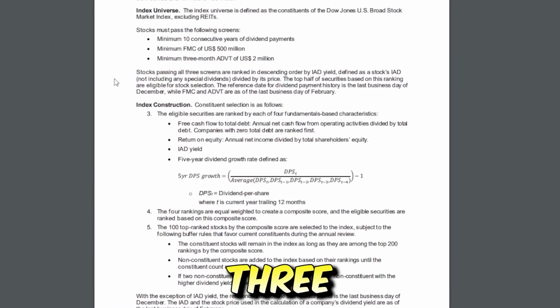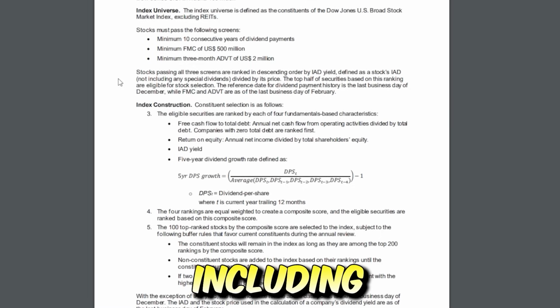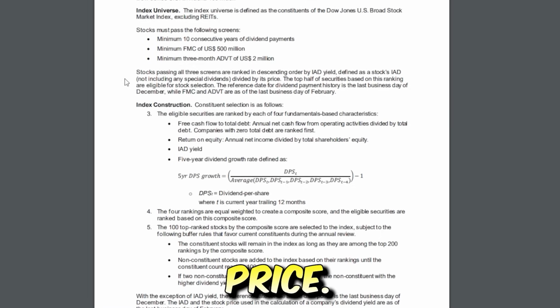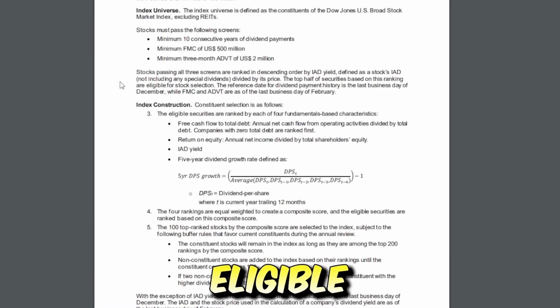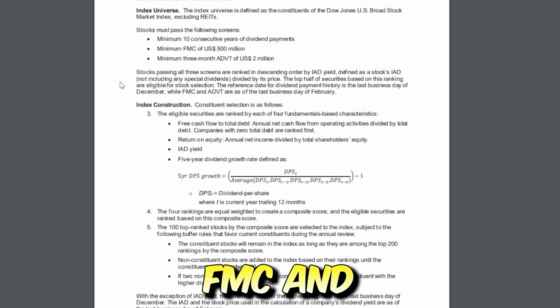Stocks passing all 3 screens are ranked in descending order by IAD yield, defined as the stock's IAD, not including any special dividends, divided by its price. The top half of securities based on its rankings are eligible for stock selection. The reference date for dividend payments history is the last business day of December, while FMC and ADVT are as of the last business day of February.